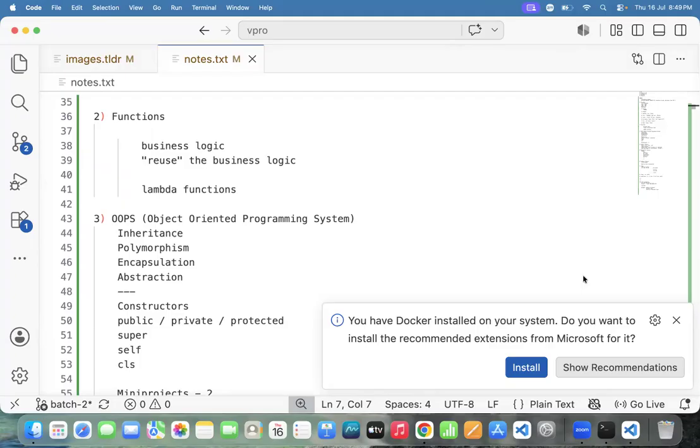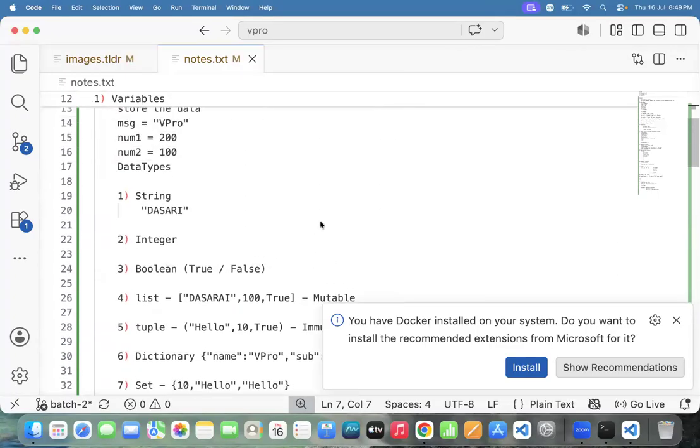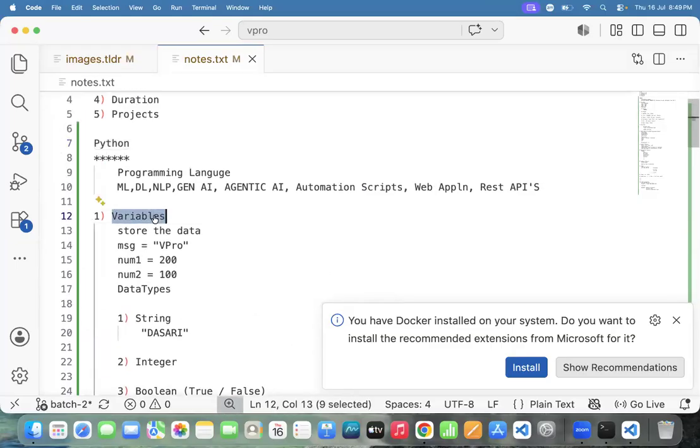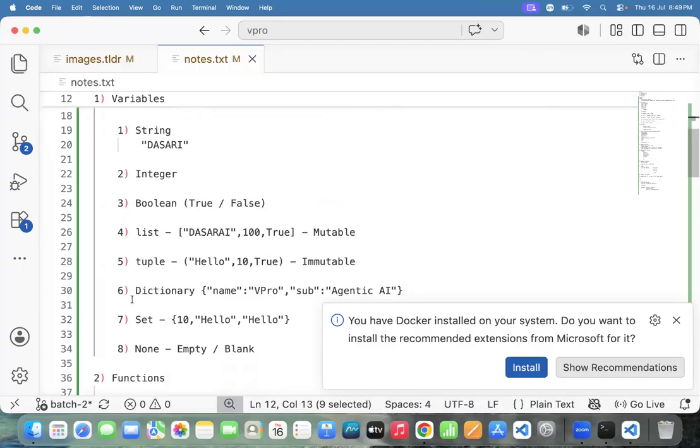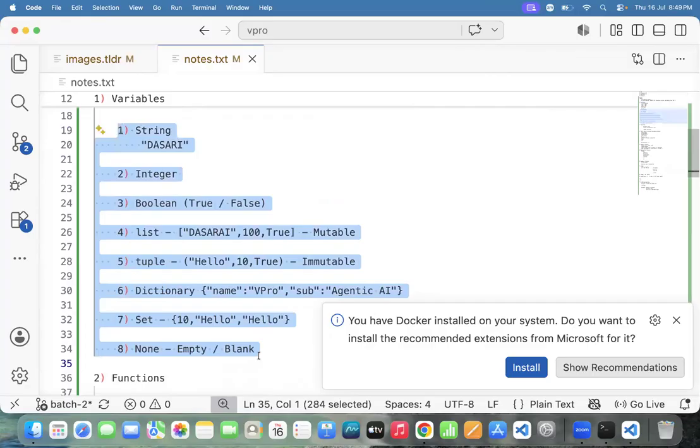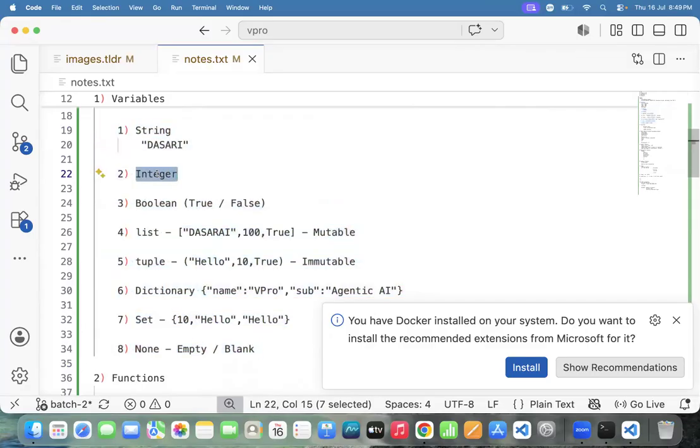Team, I will ask the 10 questions. Please answer, I'm requesting all the people. Please unmute and participate here. How to store the data? Using variables. Python supports how many data types? Eight. Eight data types. Float is missed. Float we can get under the number itself, integer and float under number only. No need to take separately.